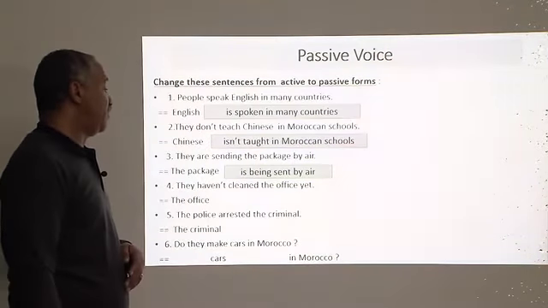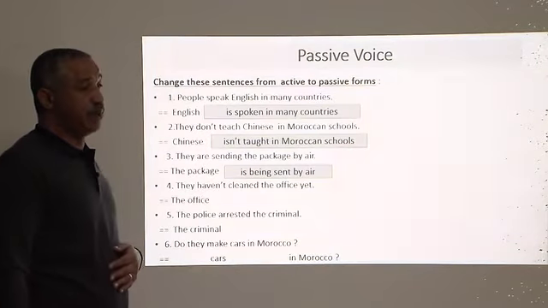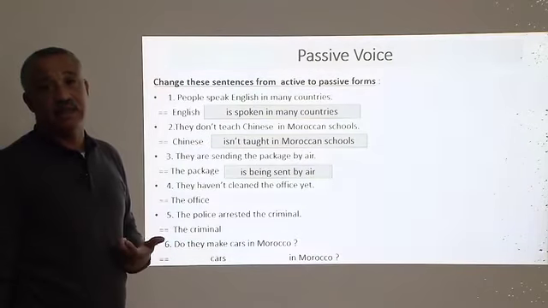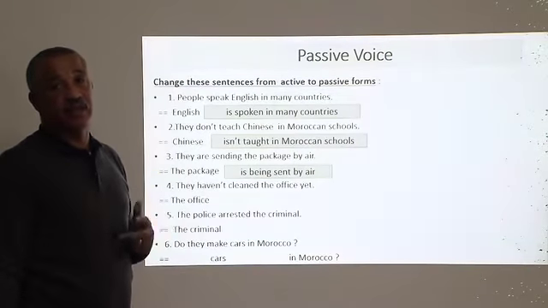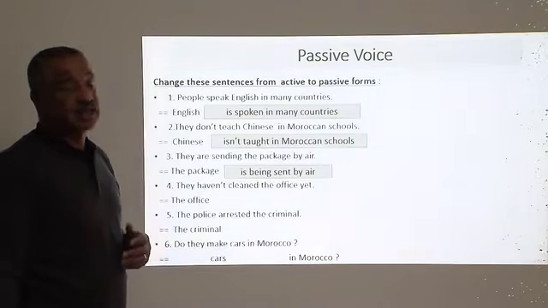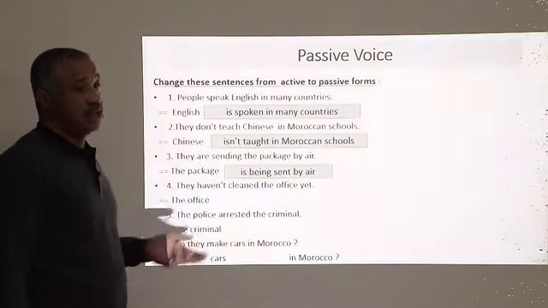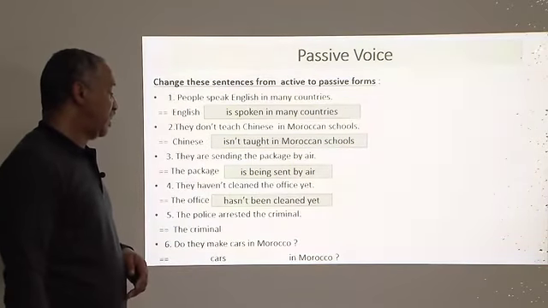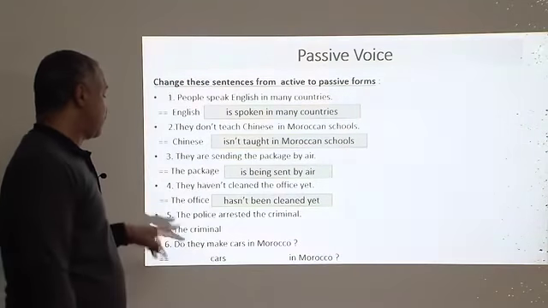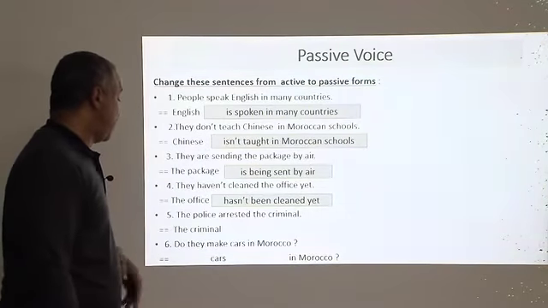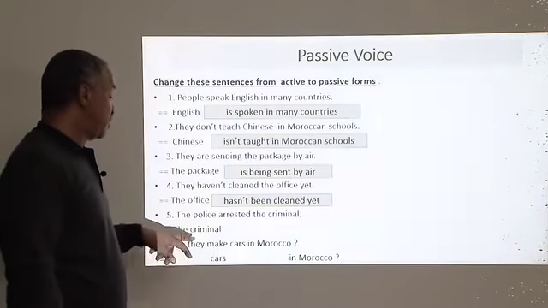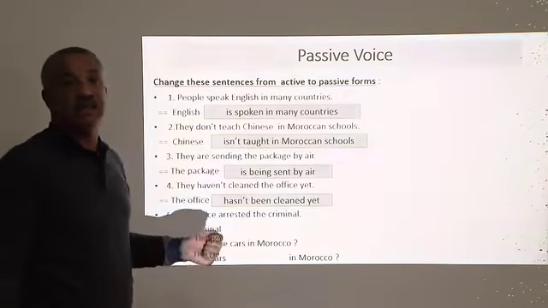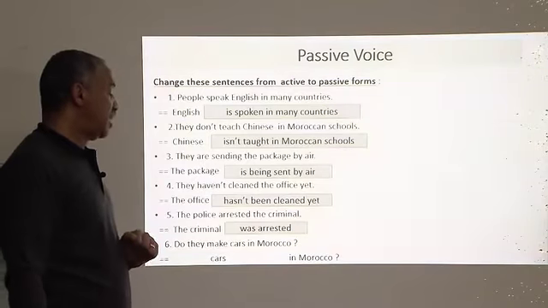They haven't cleaned the office yet. Here we have the present perfect, and to be in the present perfect is have been, has been. Has been for he, she, it, and have been for the other subject pronouns. Here we have the office, and then of course we say has been cleaned. Hasn't been, since it's negative, hasn't been cleaned yet. And sentence number 5, the police arrested the criminal. Simple past of to be is was and were. And in this sentence we shall say the criminal was arrested.